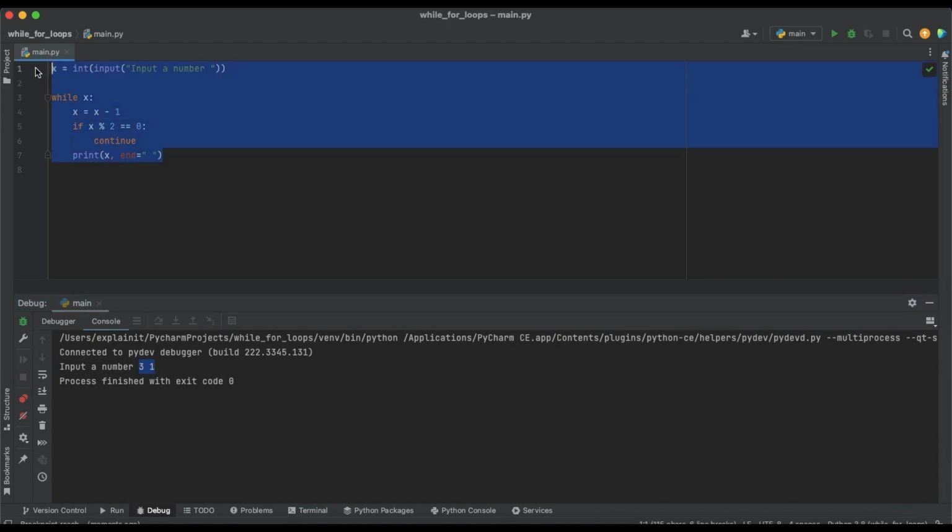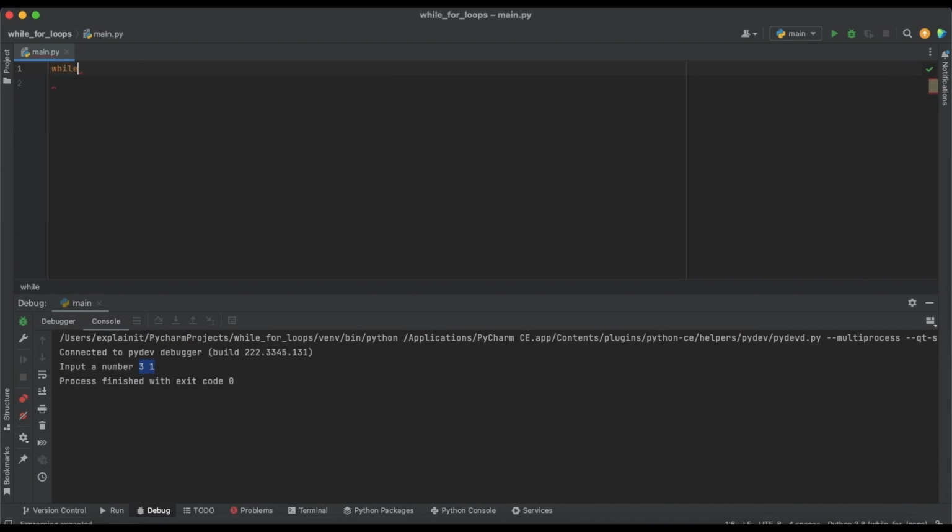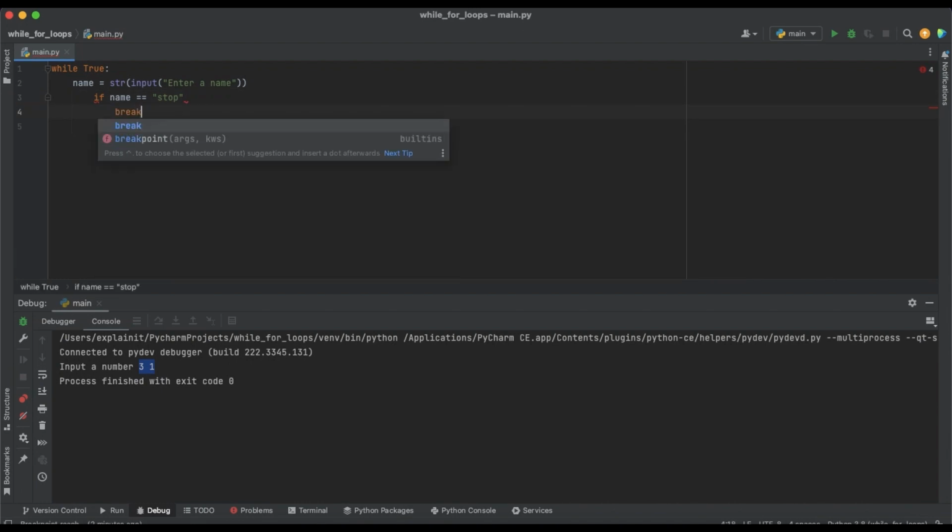Let me create a different example. We will write our loop like that: while True, then we want the user to write the name. So input, and we will write enter a name, and we need it to be a string, just like that. Then we write the condition: if name equals stop, then we will stop our loop.